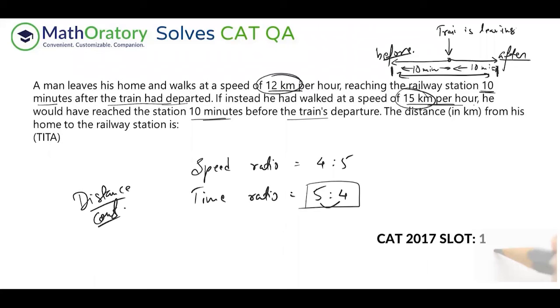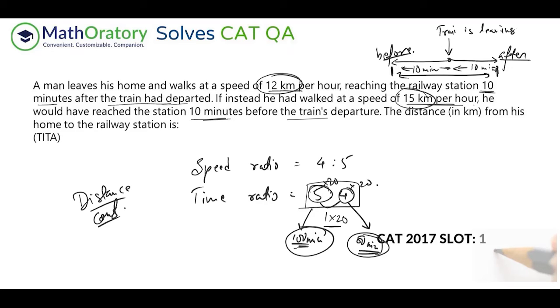Now, I hope you can see the ratio is 5:4. So the parts are 5 and 4 and have a difference of 1. If you need to make the difference 20, you need to scale both of them by 20, right? So you get 100 minutes and 80 minutes. These are the actual times of travel, because only then can you have the time ratio as 5:4 and the difference as 20 minutes. Both ideas should match, right? The time should be in the ratio 5:4, and the difference in time should be 20 minutes. As soon as you get 100 minutes and 80 minutes, you can choose whichever you're comfortable with. That's absolutely not a problem.